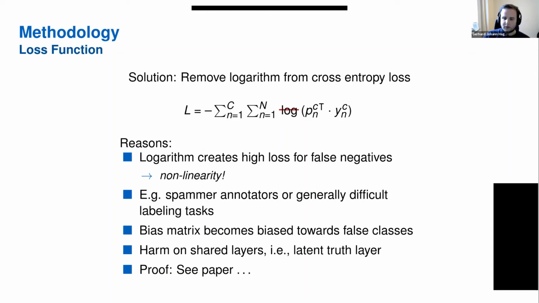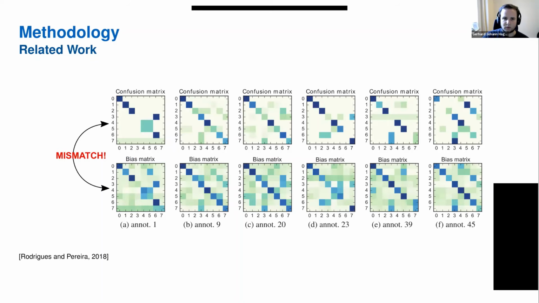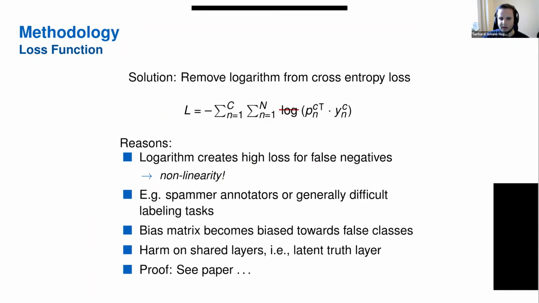If we remove the logarithm from the whole formula, then this leads to an outcome which makes these two matrices converge to each other during the training process, which is then a correctly end-to-end learned annotator bias. And why is that?